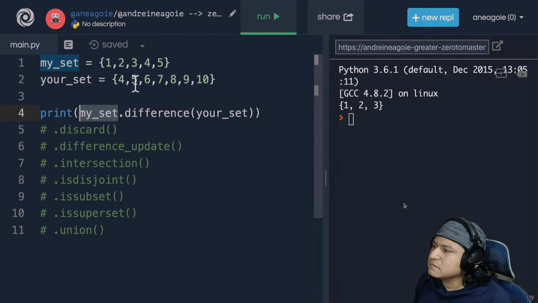So any duplicates between the two, which is 4 and 5, get ignored, and it only shows the difference, that is 1, 2, 3. What's different between my set and your set when viewed from my set? Well, your set doesn't have 1, 2, 3.